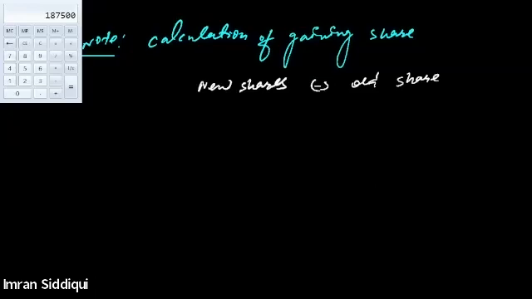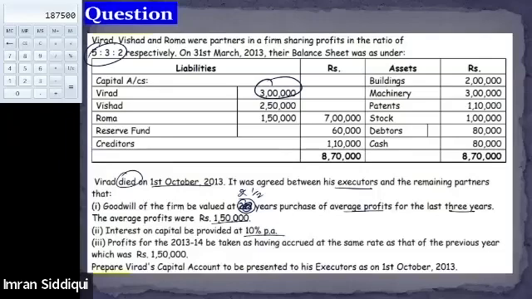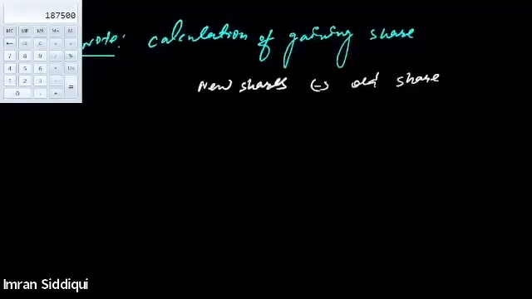What is the new share? The question does not tell us about the new share. It only says that Virat died. So Virat's share will be struck off, and ultimately the new sharing ratio will be 3:2. Earlier it was 5:3:2, now it will be 3:2.